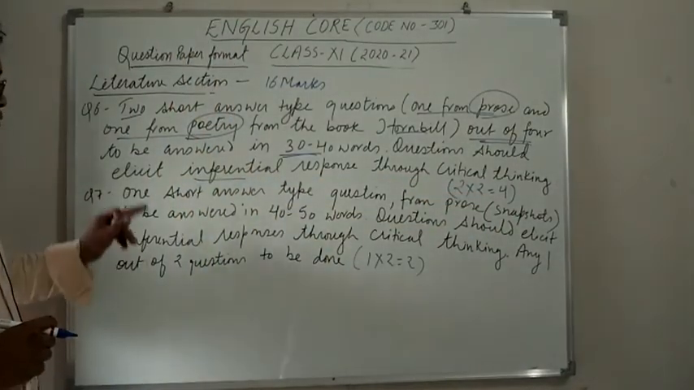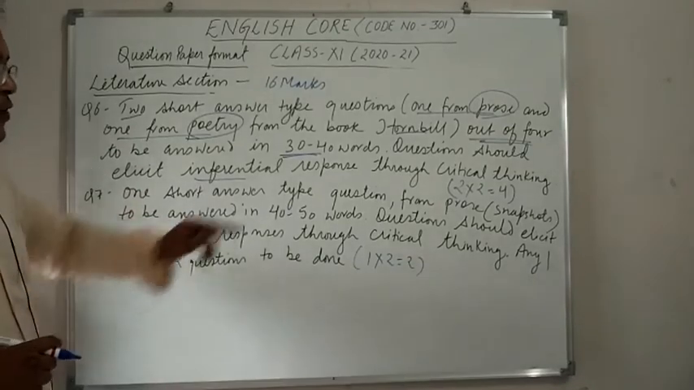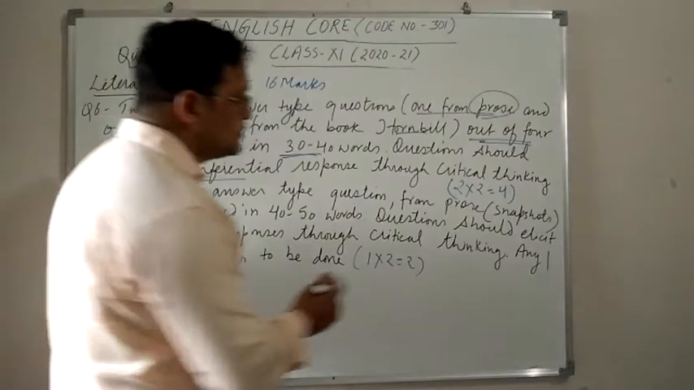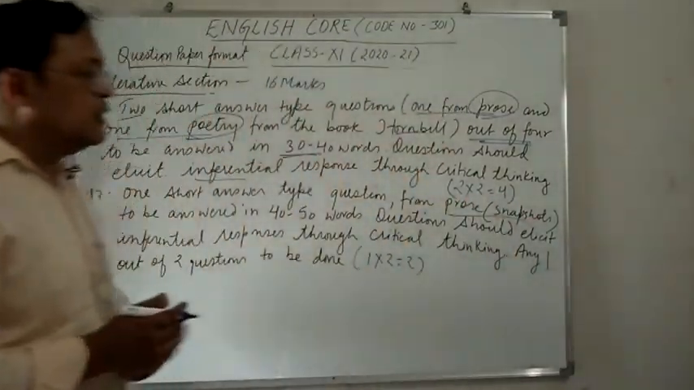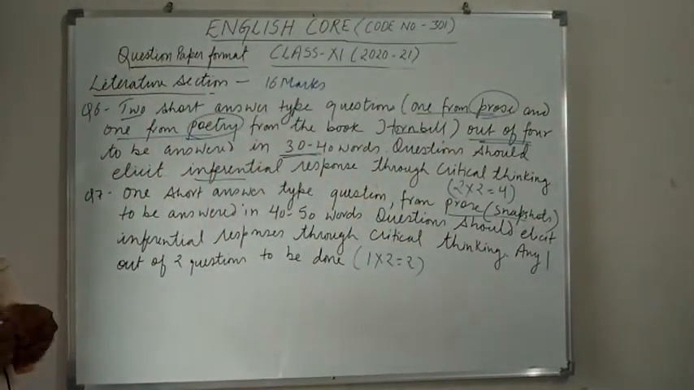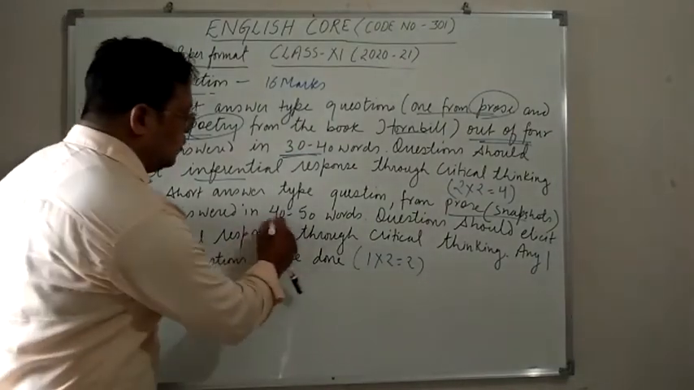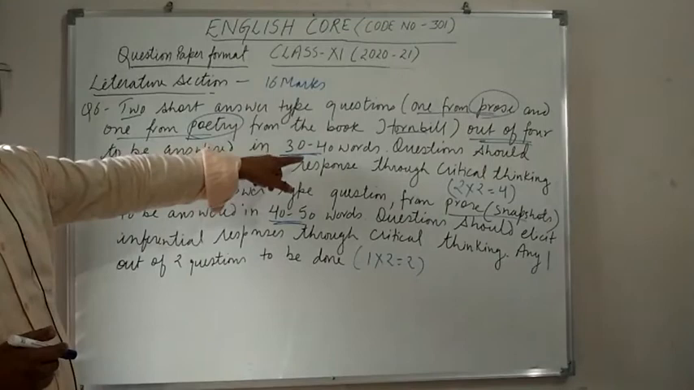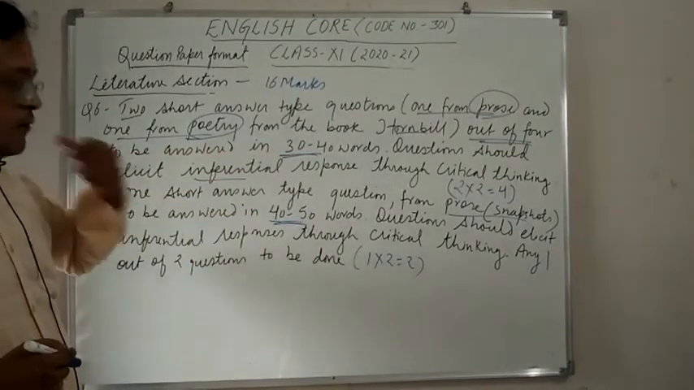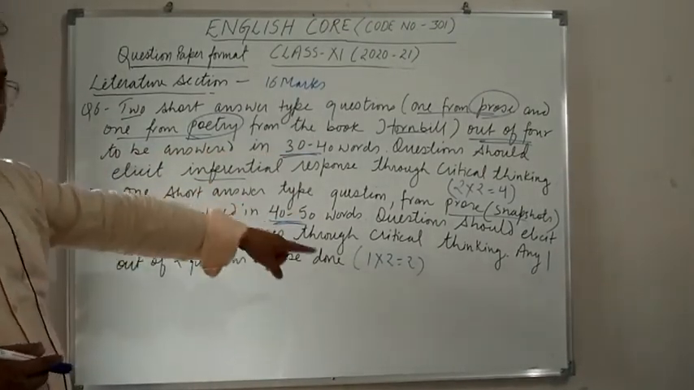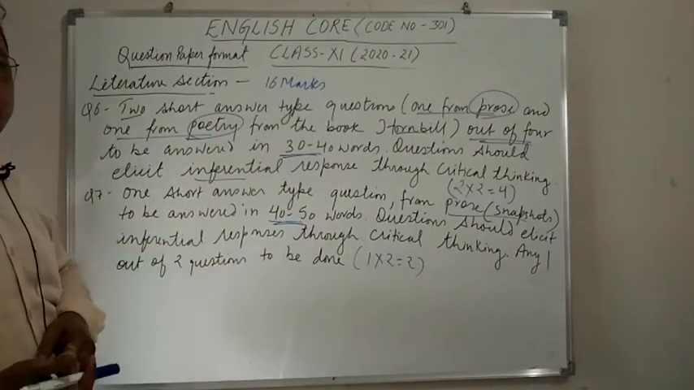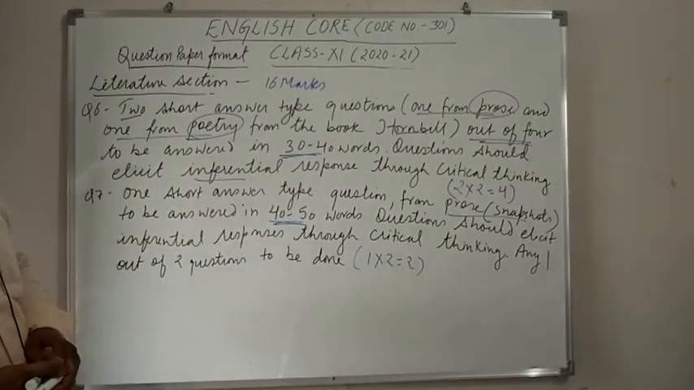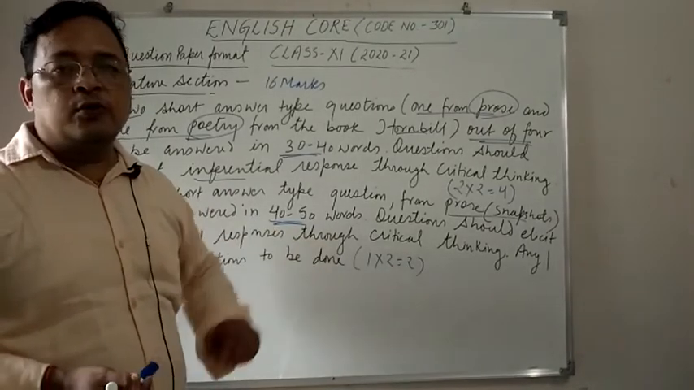Question number 7, one short answer type question from prose. So in the Snapshots book, poetry is not there. So only prose is there. So it must be answered in 40 to 50 words. So the word limit in the previous question is 30 to 40 words, and in this question is 40 to 50 words. And questions again should tell about your comprehension or understanding about the chapter. So 1 into 2 equal to 2 marks.